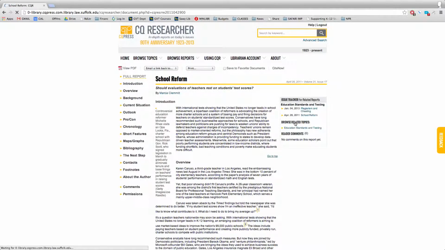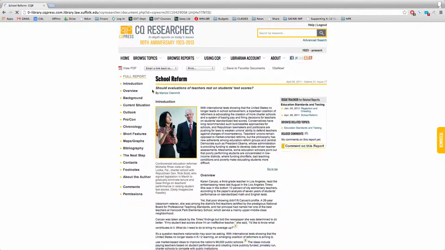it takes us to a comprehensive report on whether evaluation of teachers should rest on student test scores. And so each of these comprehensive reports has this standard section of an introduction, an overview, background, the current situation, the kind of looking to the future, and then pro and con features about it, a chronology and short features.